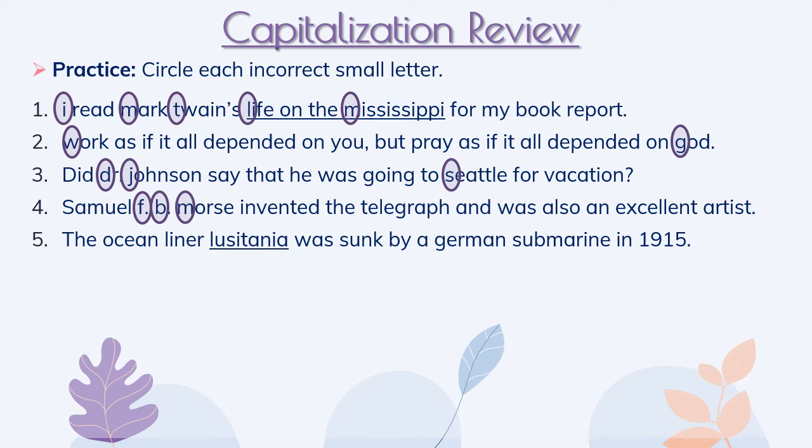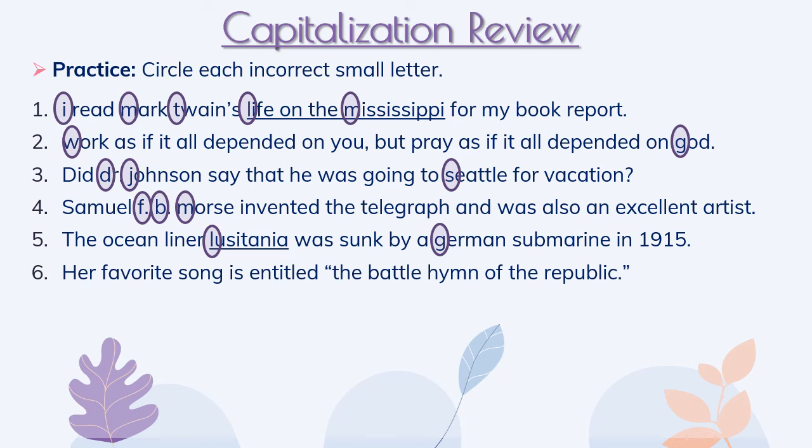So sentence number 5. The ocean liner, that's a fancy name for a big ship, Lusitania, was sunk by a German submarine in 1915. Pause, write down the sentence. Okay, you should be ready to check. We need to capitalize the L in Lusitania because it's the name of a ship. We capitalize the G in German because it's an adjective formed from a proper noun. We do not capitalize submarine because this is not the name of a particular submarine. It's just a German submarine, so it's not a proper noun.